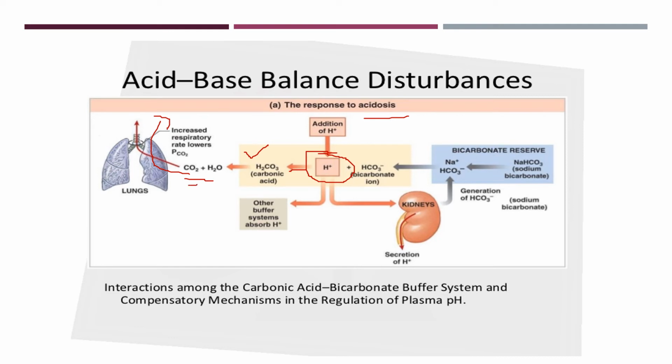Similarly, the kidney will try to conserve more HCO3-, so there will be secretion of H+ and retention of HCO3 minus. All of them will try to restore the pH of the extracellular fluid.